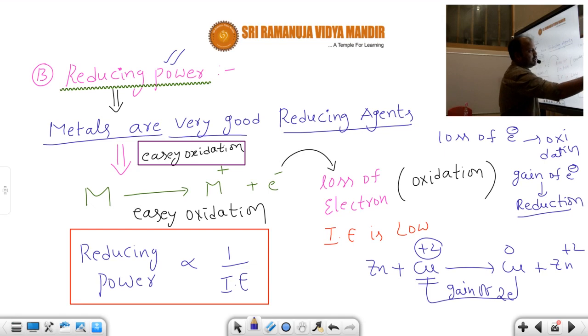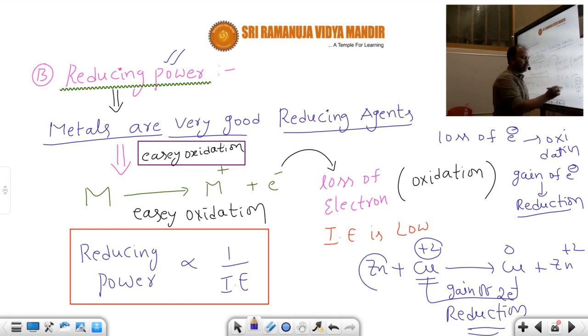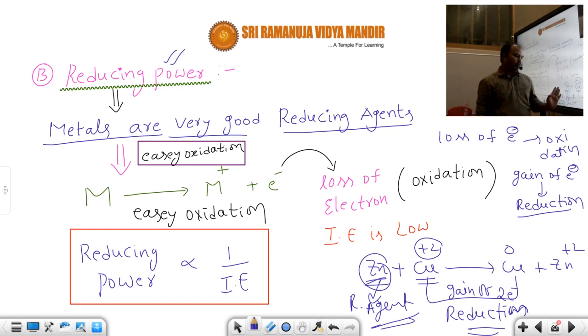Gain of electrons is called what? Reduction. So copper plus 2 can be converted into copper. This is the process of reduction. This purely depends upon the adjacent substance, which acts as a good reducing agent. Reducing agent means it is capable of reducing the other substance. So the zinc element is capable of reducing copper plus 2 into copper. So here zinc acts as a reducing agent.